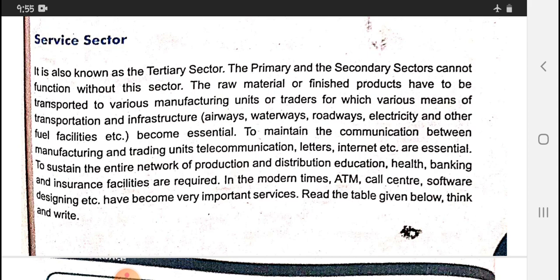Because what comes in the service sector? If you want to send your products to another country or another place, then you need transportation service, and this transportation is included in the service sector. If you want to ship your goods from one place to another, then only you need transportation.